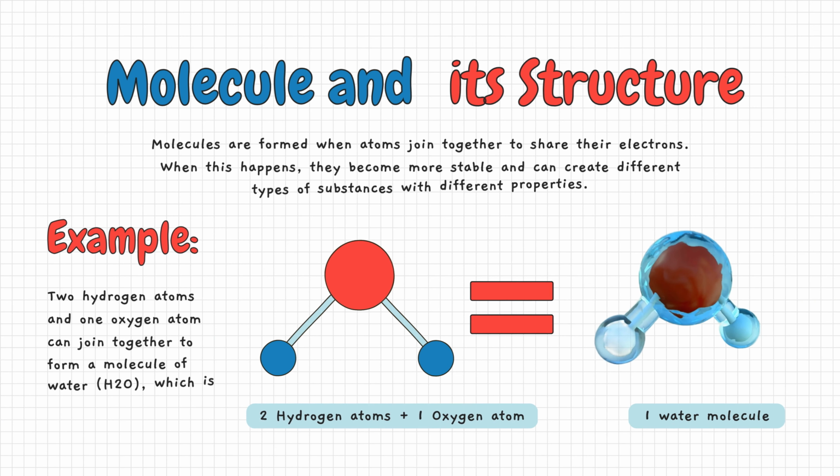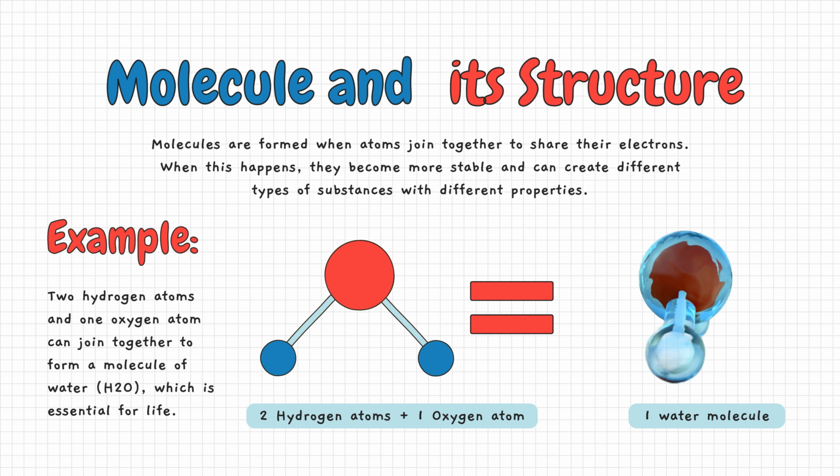Molecules are formed when atoms join together to share their electrons. When this happens, they become more stable and can create different types of substances with different properties. For example, 2 hydrogen atoms and 1 oxygen atom can join together to form a molecule of water, H2O, which is essential for life.